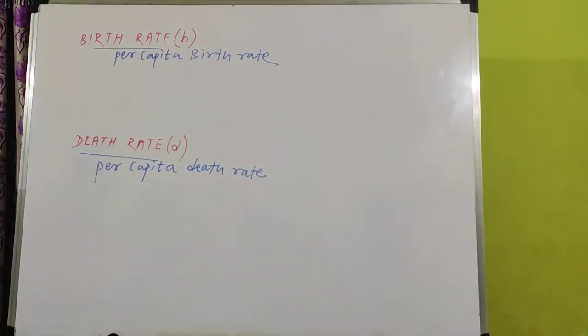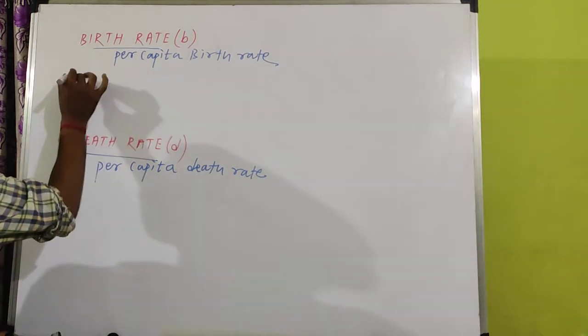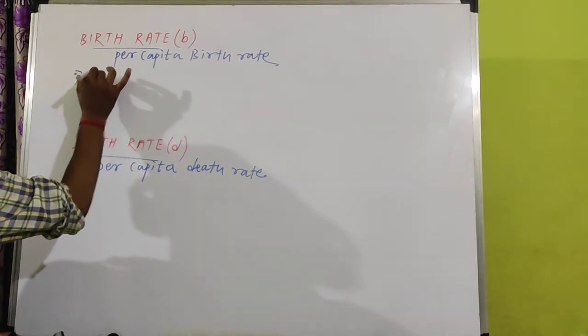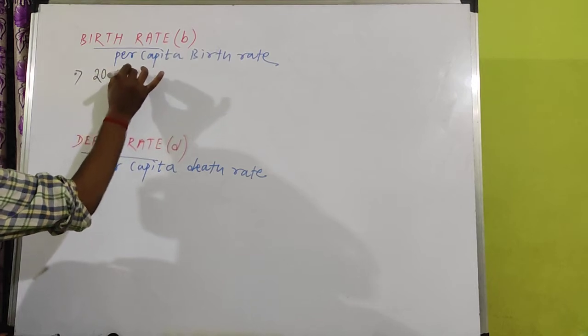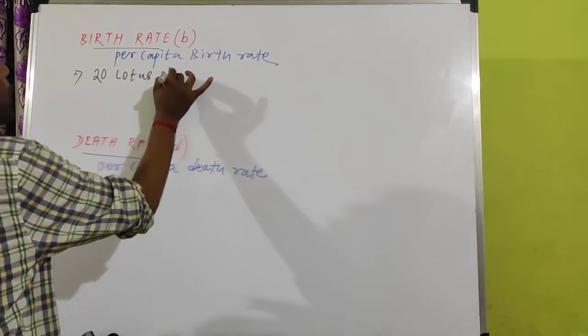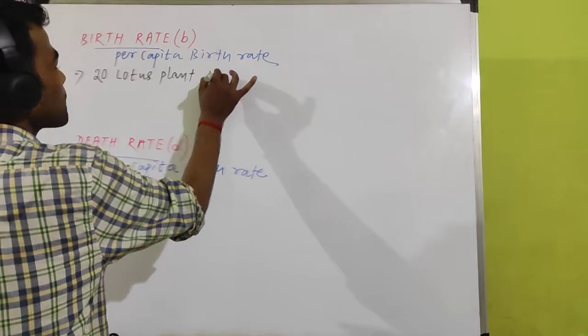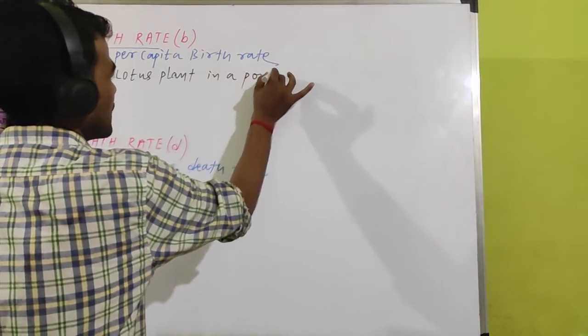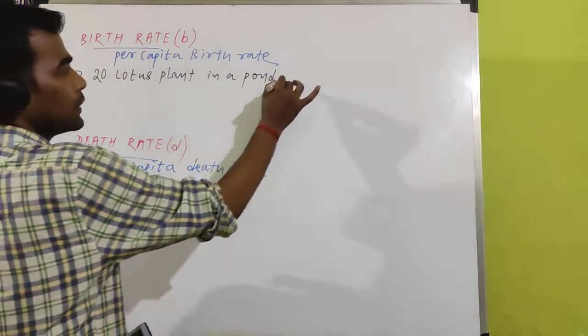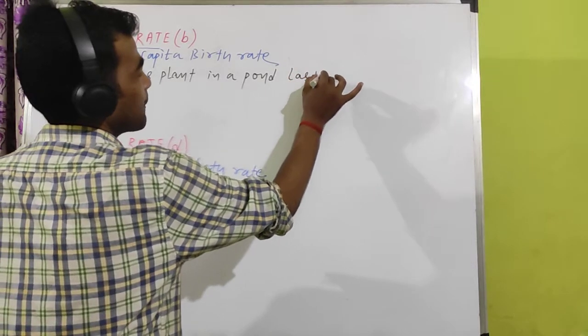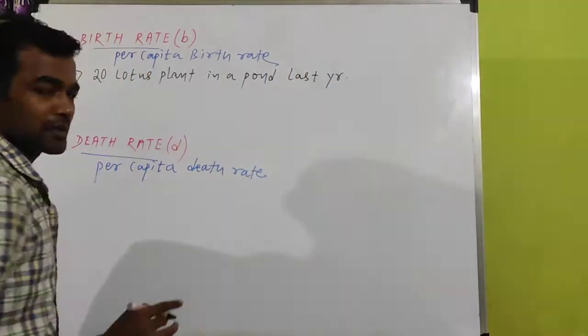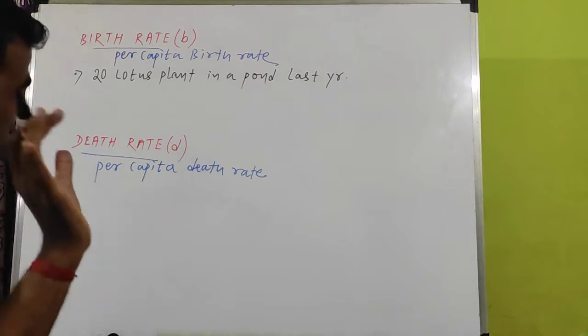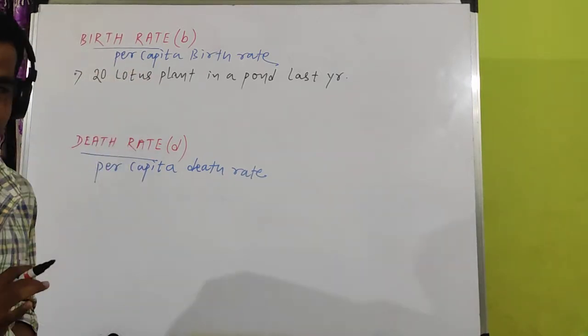So first come to birth rate with one example. Let there be 20 lotus plants in a pond last year. Last year, on a particular date, 20 lotus plants were there.